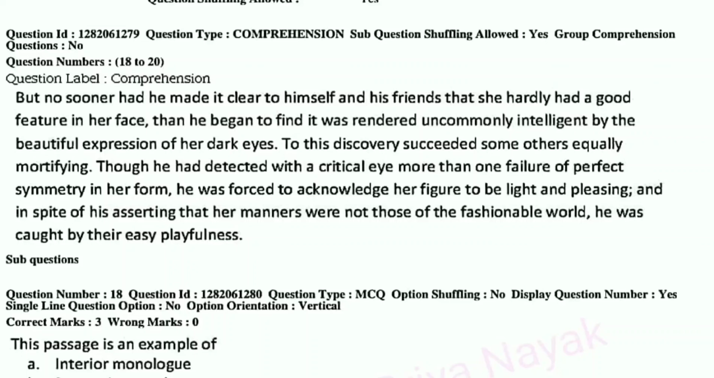But no sooner had he made it clear to himself and his friends that she hardly had a good feature in her face, than he began to find it was rendered uncommonly intelligent by the beautiful expression of her dark eyes. To this discovery succeeded some others equally mortifying. Though he had detected with a critical eye more than one failure of perfect symmetry in her form, he was forced to acknowledge her figure to be light and pleasing, and in spite of his asserting that her manners were not those of the fashionable world, he was caught by their easy playfulness.